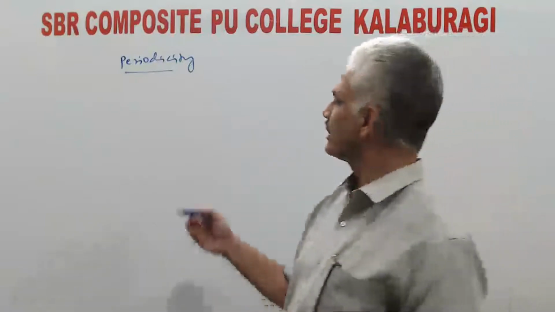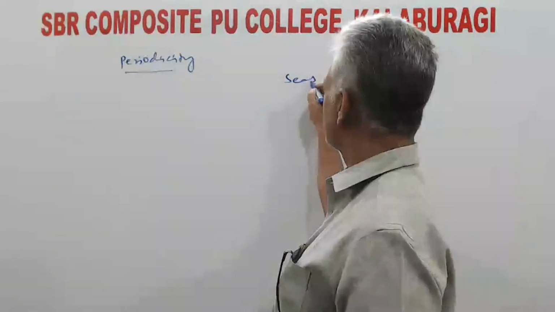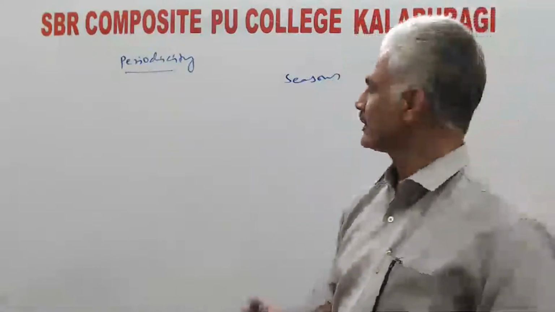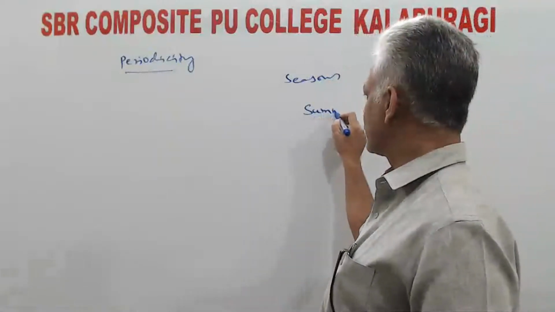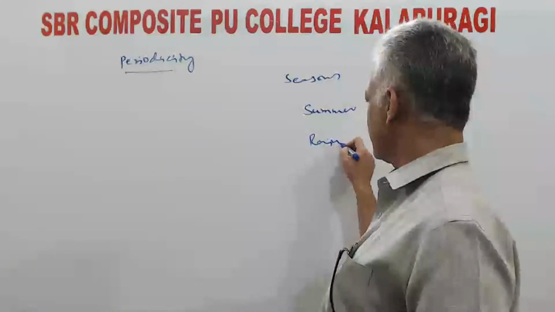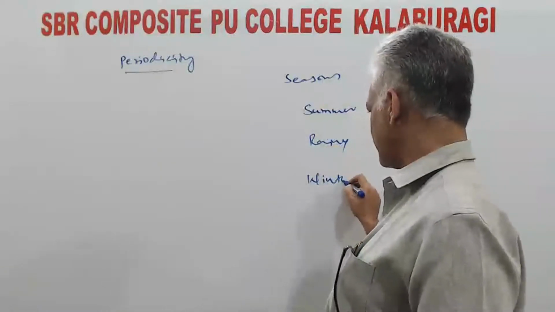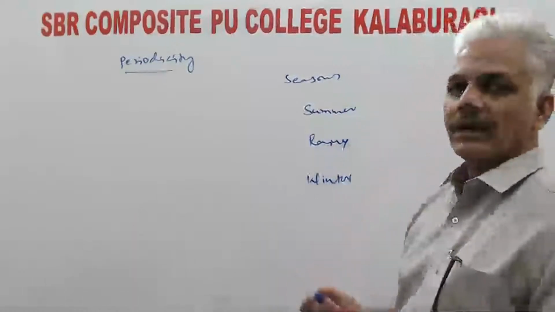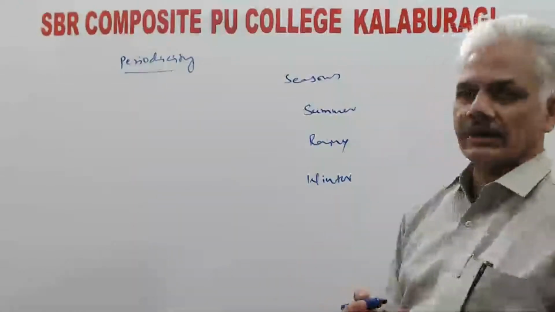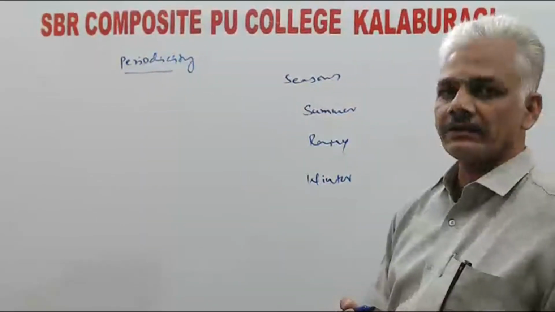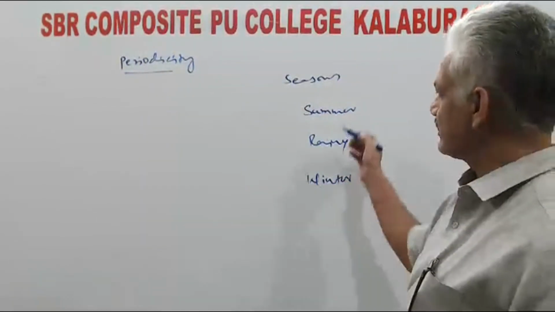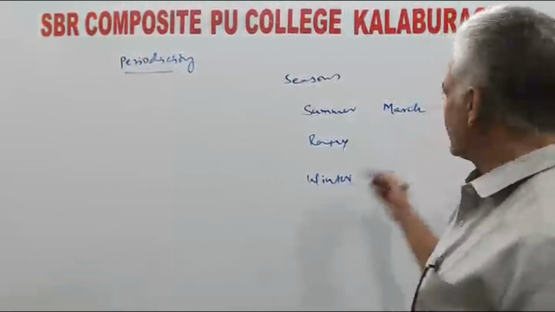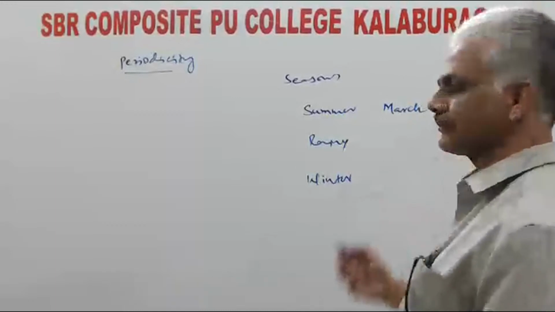Say for example, in a year, seasons. How many seasons are there? Summer, rainy, and winter. If we take the main seasons, every year these seasons are repeated at regular intervals of time. Say for example, summer in India generally begins in the month of March and continues up to June.